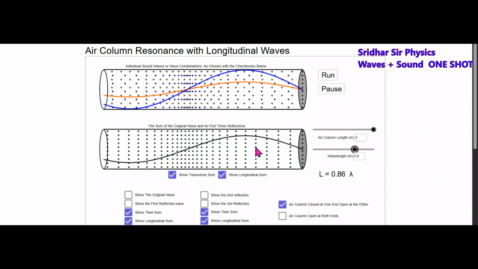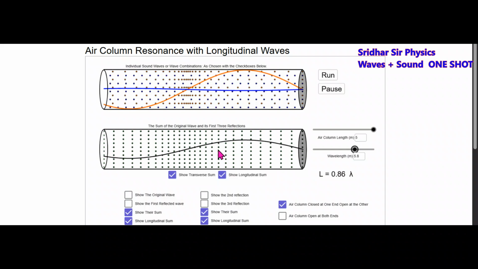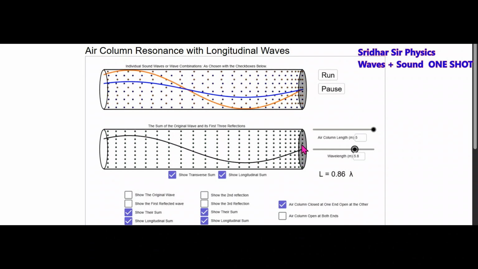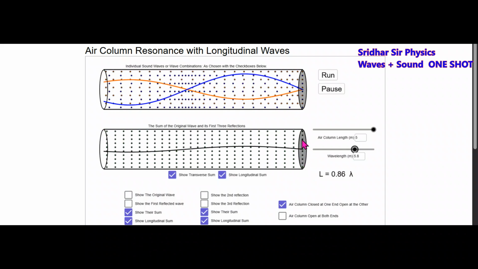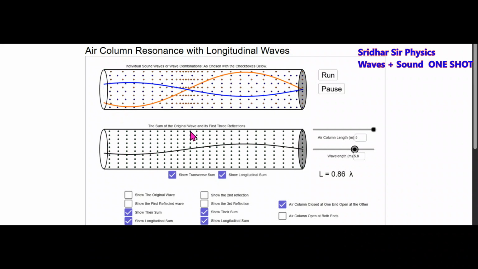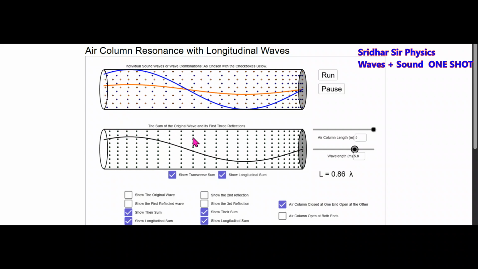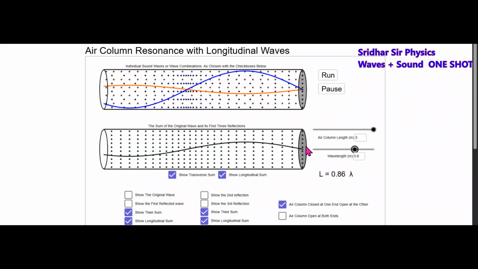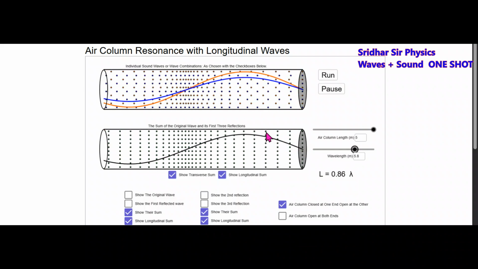The particles will be oscillating. You can see clearly here, there's a displacement node. This layer will not vibrate. Next again, this layer will not vibrate. All other layers will be vibrating. The layer which does not vibrate becomes the displacement node.